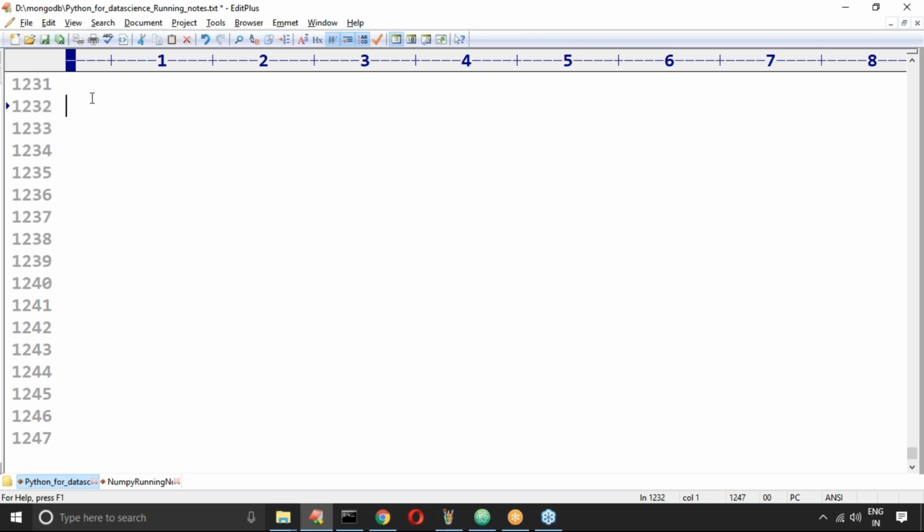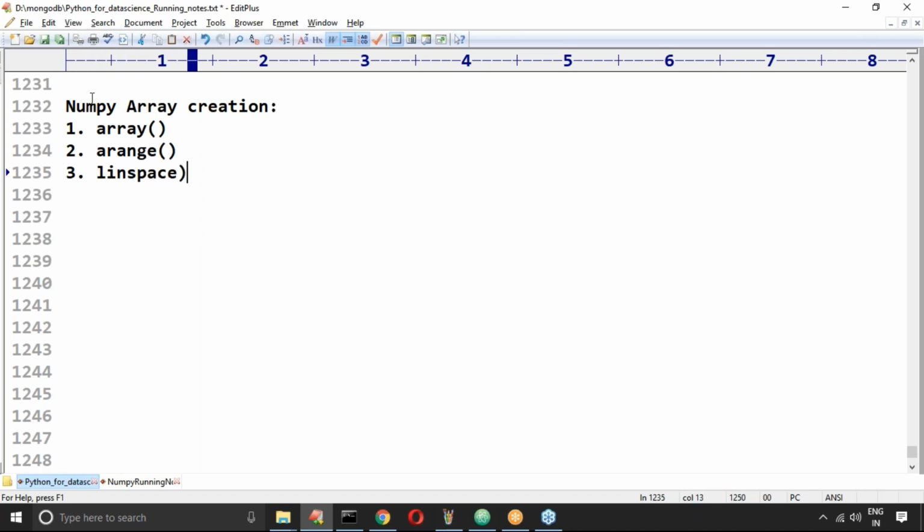Whatever we covered in the last few videos, the last few sessions, on how to create arrays. Can you please confirm how you can create arrays? NumPy array creation. What are the various options we covered? The first option we covered is array. The second option we covered is the arange function. The third option we covered is linspace. Have you remembered, right? Evenly spaced values. Next, zeros.